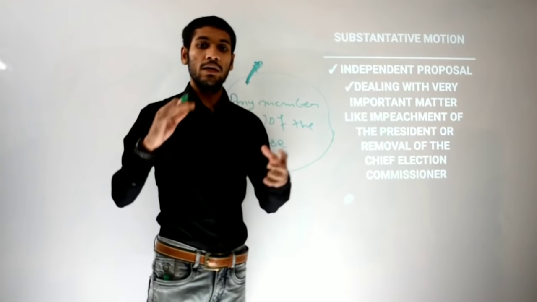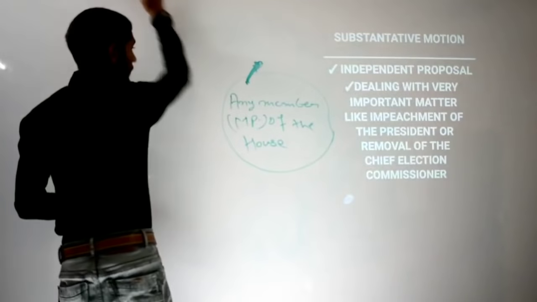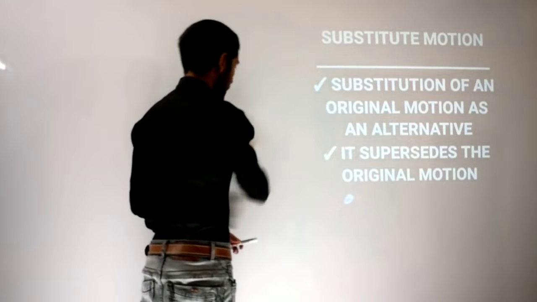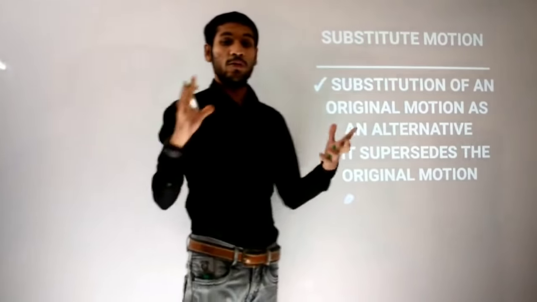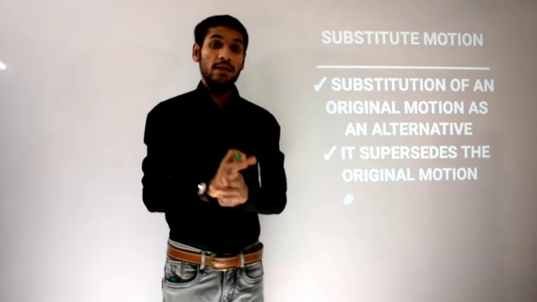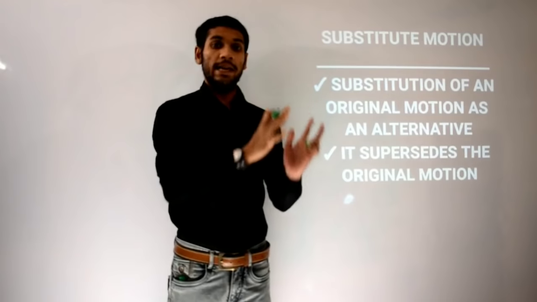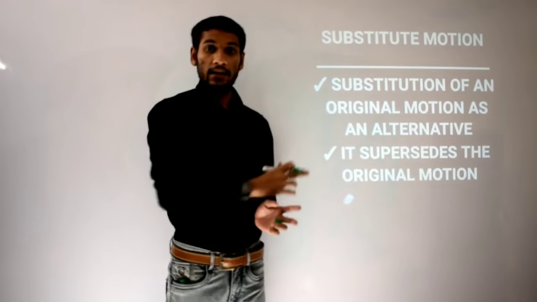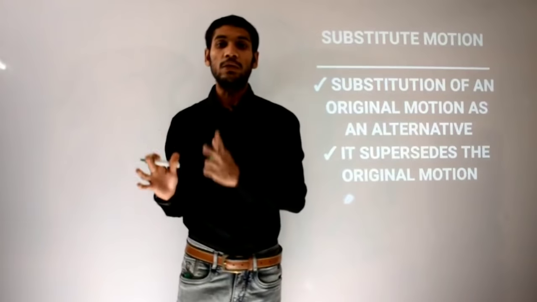So I am moving to the next one. Let's see. This is the substitute motion. If you get the difference between the substantive motion that I taught you in the earlier slide and this substitute motion, then you can usually get it.